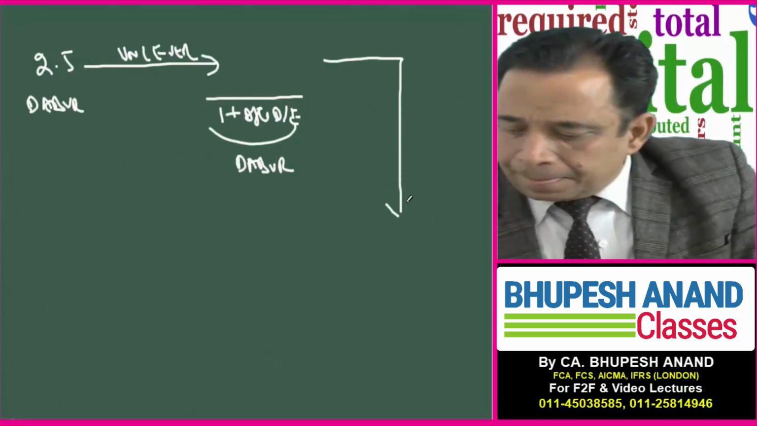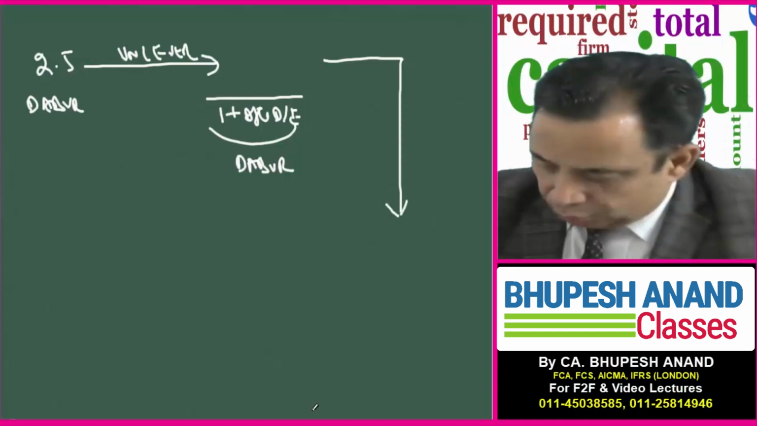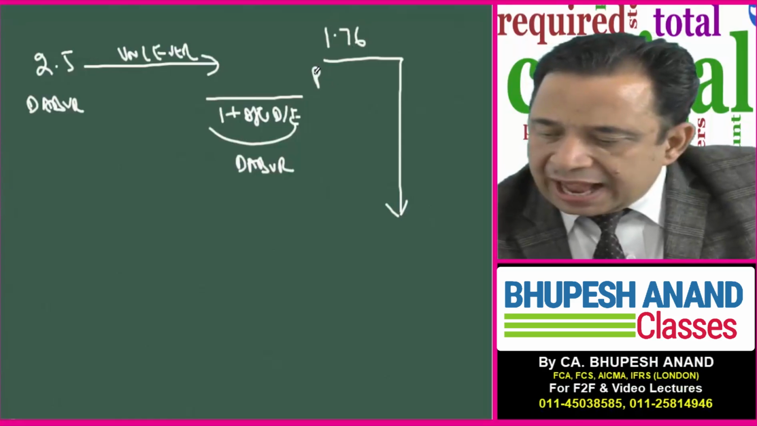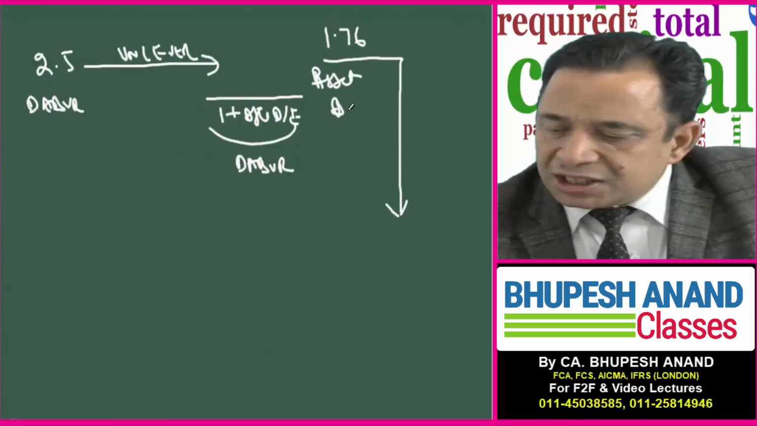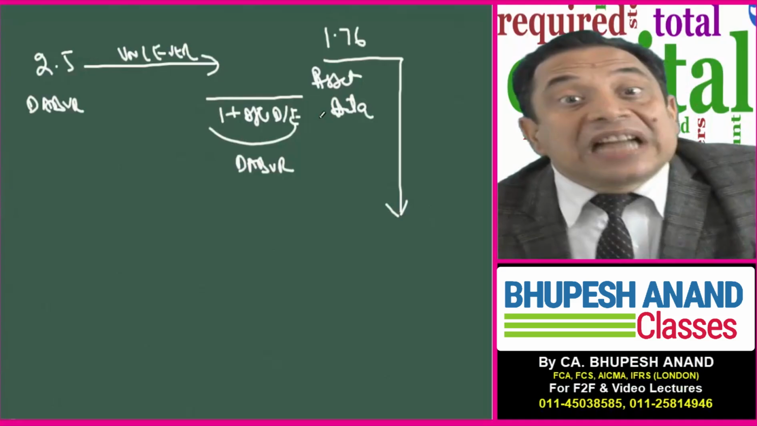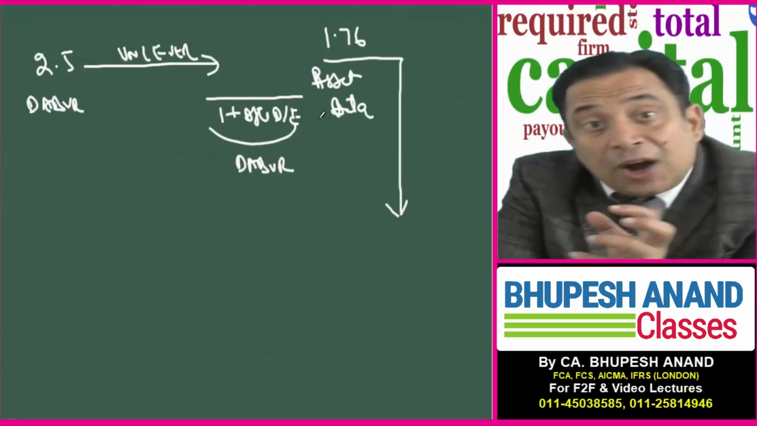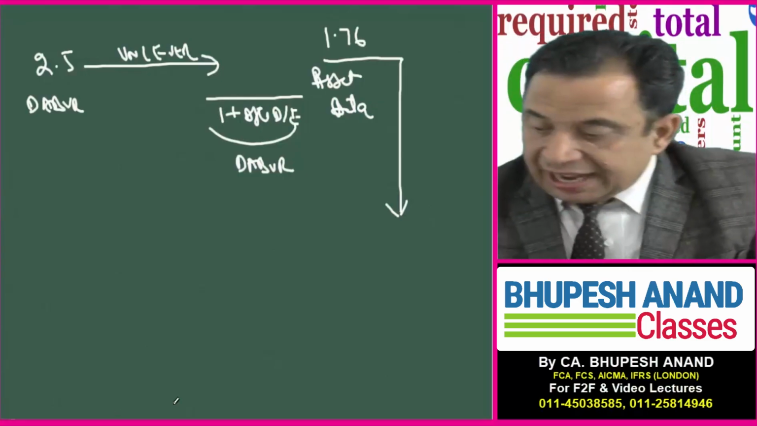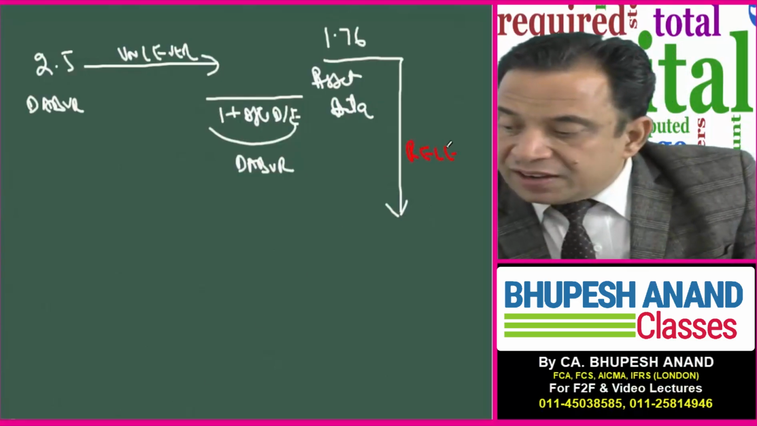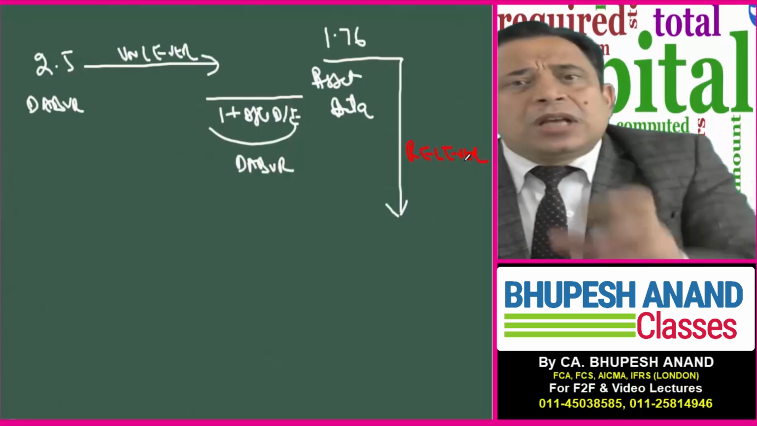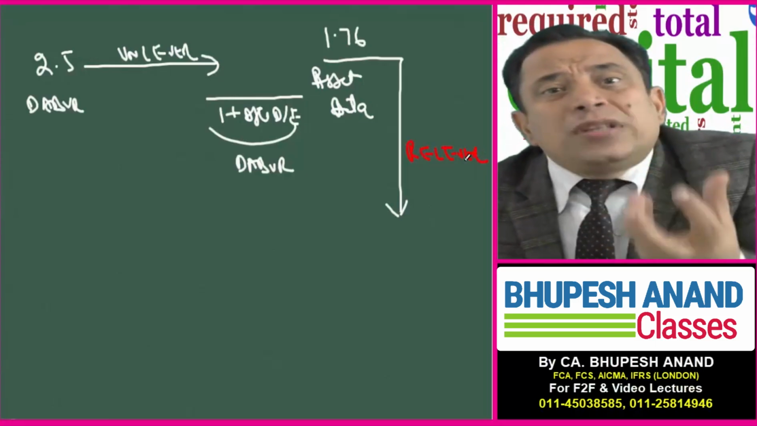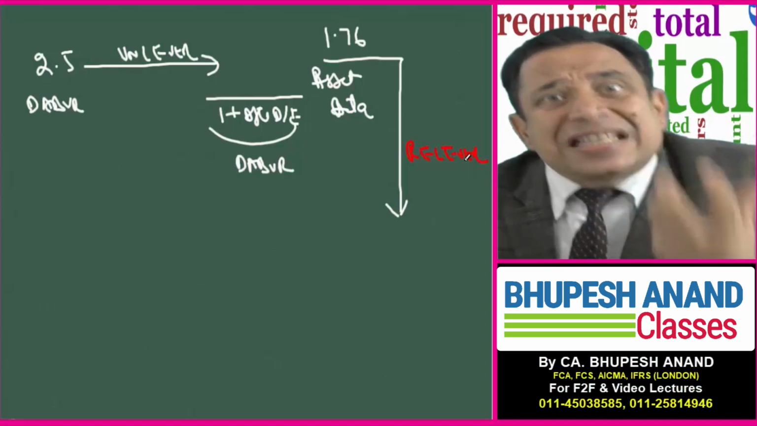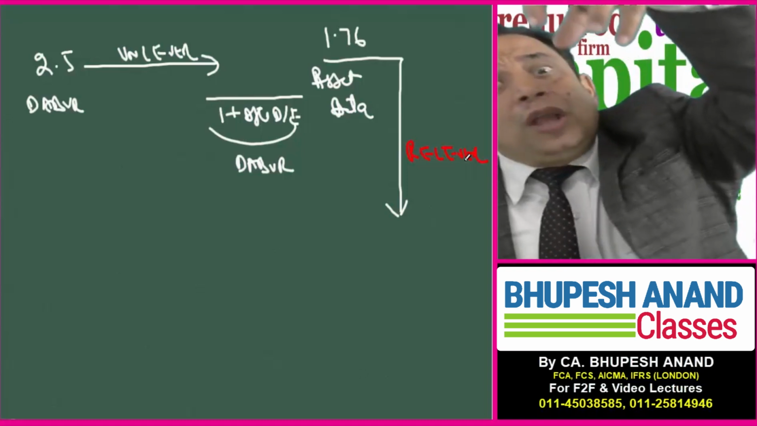Then, I have calculated 1.76 as the asset beta. I want to estimate how much is the beta of Patanjali, how much is the risk of Patanjali. Now for that I have to relever, because the total risk of Patanjali is more than 1.76. 1.76 is only the asset beta. Now I want to calculate the risk of Patanjali.